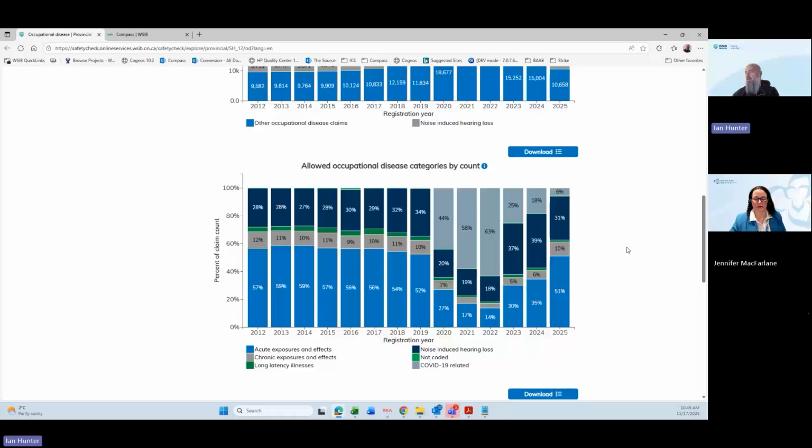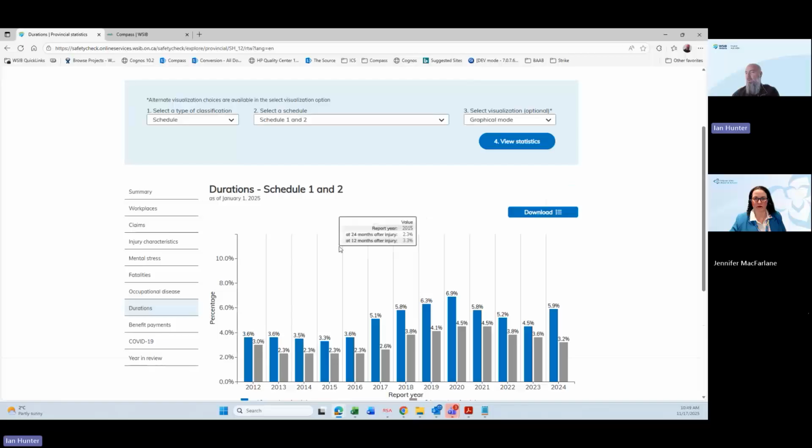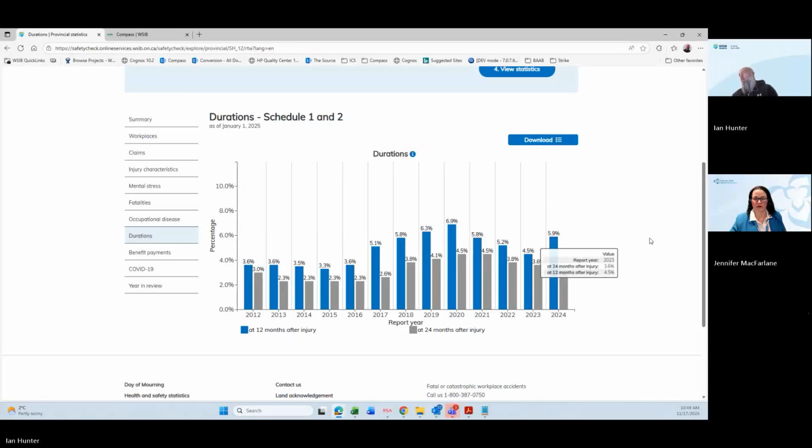You'll also see that we have additional information down here. So what types of occupational disease claims are occurring by category for each year. So what's the percentage of those types that we're seeing year over year? Our durations. So here we're looking at a worker that's off work either 1 or 2 years post injury. Obviously these are going to be more severe injuries, but what's the percentage if a worker is still off work, either 1 year or 2 years post injury.